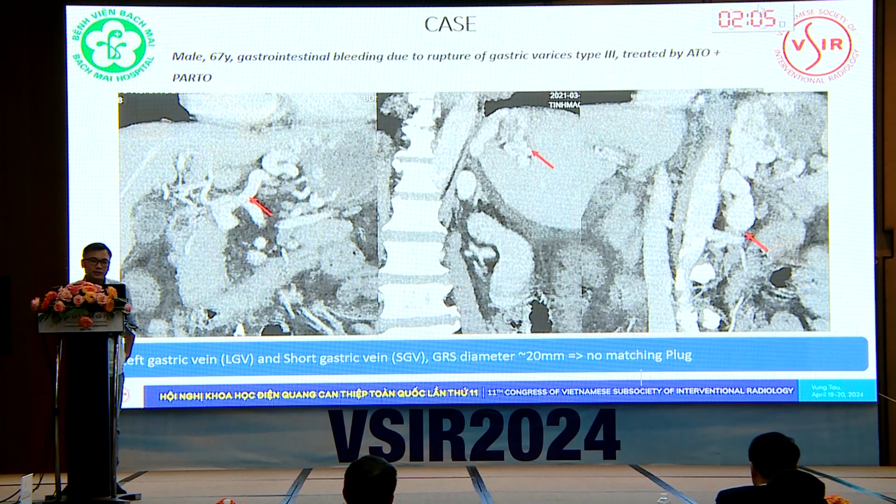For example, in this case, a 67-year-old male came to us with gastrointestinal bleeding due to rupture of gastric varices type 3. We can see that the inflow includes the left gastric vein and the short gastric vein, and the gastrorenal shunt diameter is more than 20 millimeters. So we don't have the matching balloon to use in this case.